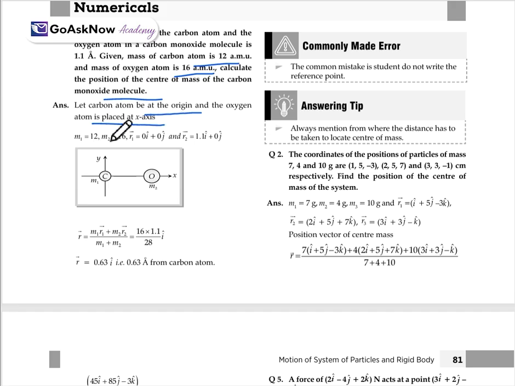So m1 is 12, m2 is 16, and the position vectors are r1 equals 0 i cap plus 0 j cap, and r2 equals 1.1 i cap plus 0 j cap. So R equals m1 r1 plus m2 r2 over m1 plus m2, as we have already studied for the resultant vector, and R equals 0.63 i cap, or 0.63 angstrom from the carbon atom.